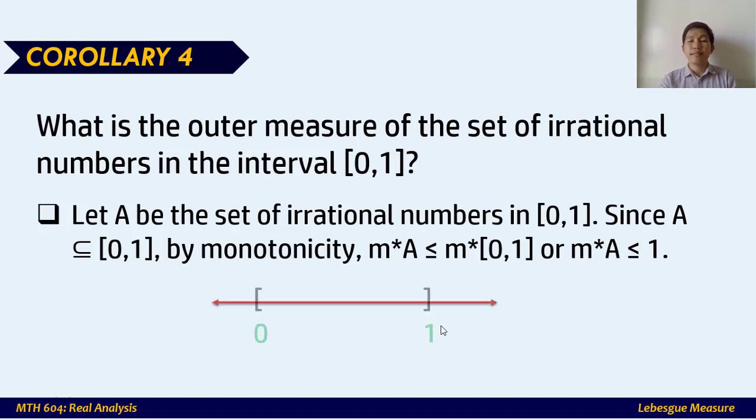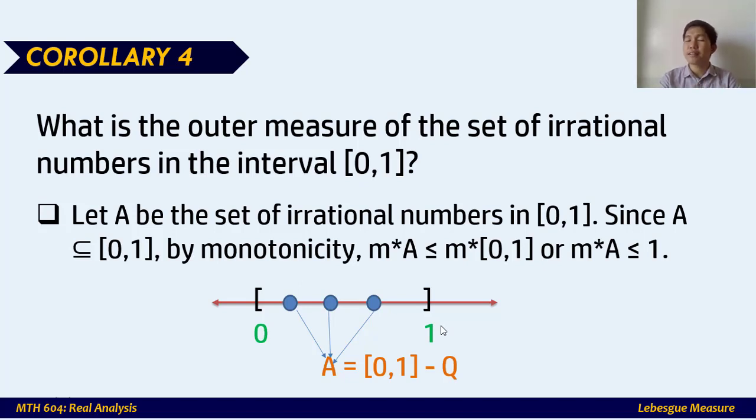Now, to illustrate, if that is the interval from 0 to 1, consider these points as irrational numbers, for example, without loss of generality, because there can be other irrational numbers aside from these 3 points. So that set of irrational numbers is equal to the interval from 0 to 1 minus the set of rational numbers within that interval.